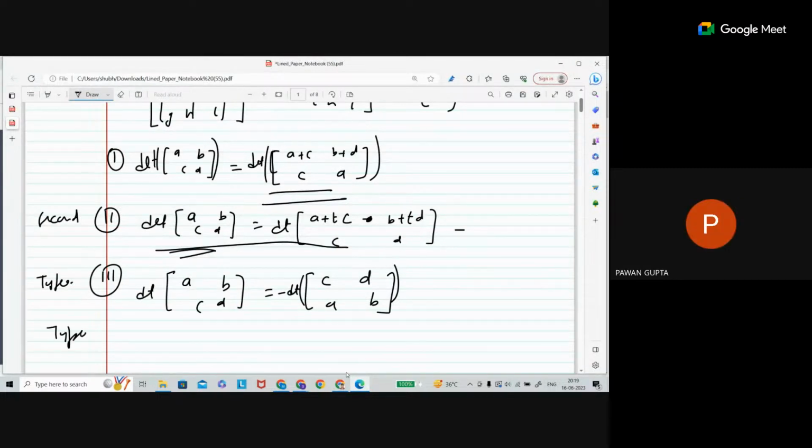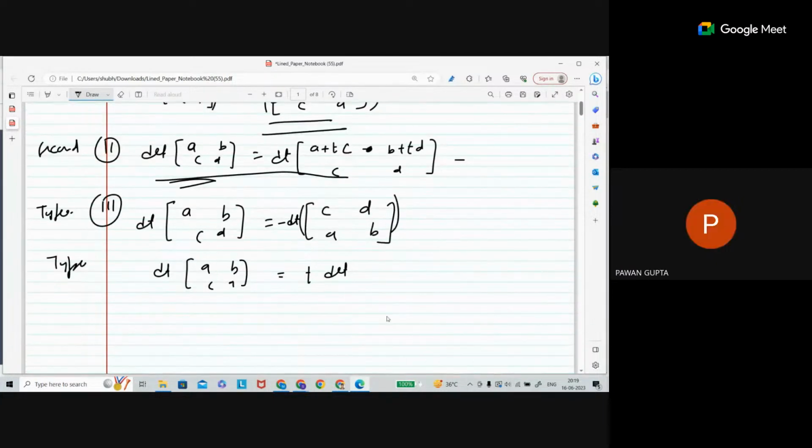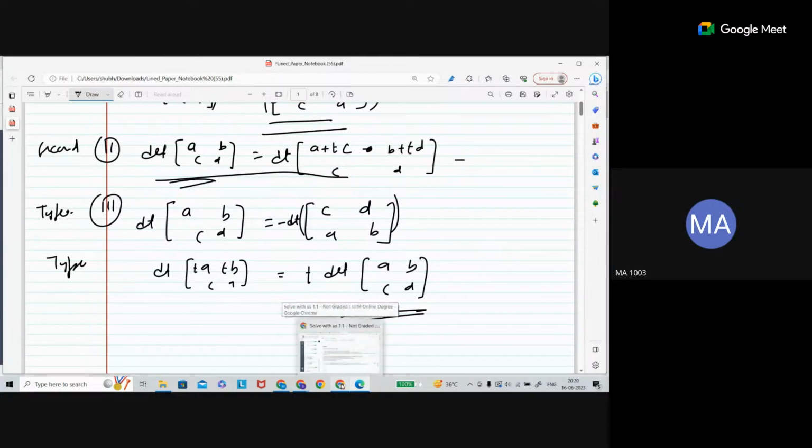Multiplying by a scalar: the determinant of the matrix A, B, C, D with t times one row is t times the determinant of A, B, C, D. These three types are called the elementary row operations, which is exactly what we studied in the third lecture.